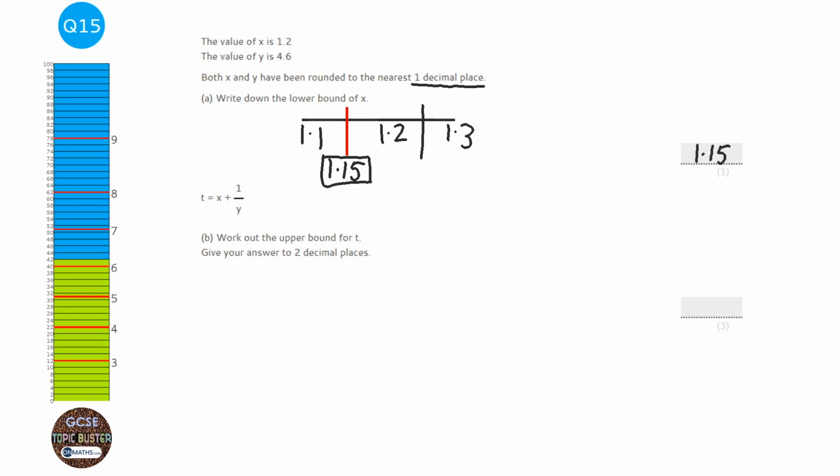Now this is a slightly harder question in B because we're given this formula here, and we've got to be careful when we're using formulas. We're looking for the upper bound of t, so we want t to be as big as possible. For that, x needs to be as big as possible because we're adding it. But the bigger y is, the smaller that fraction becomes, so we actually want y to be as small as possible.